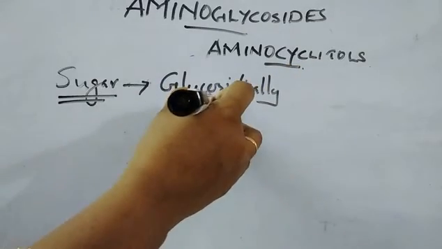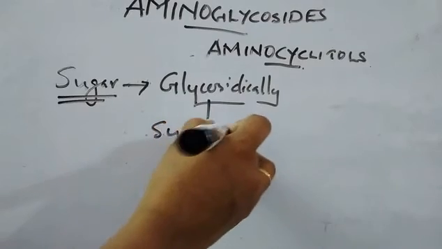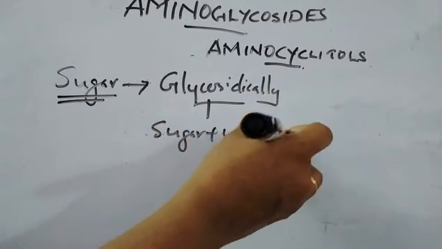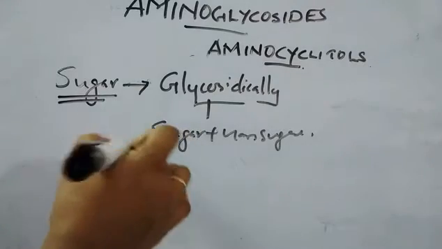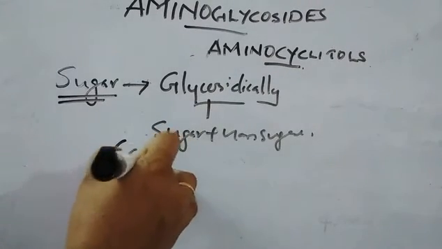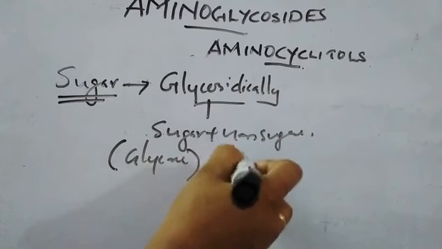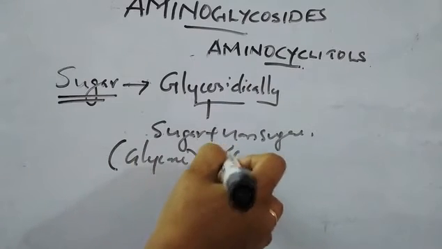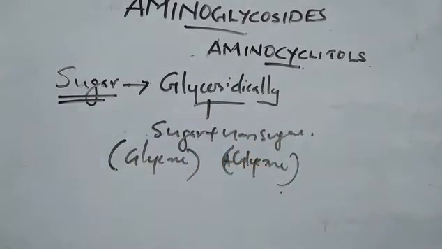Glycosides are simply a sugar plus a non-sugar part. The sugar part we call the glycone, and the non-sugar part we know is called the aglycone.